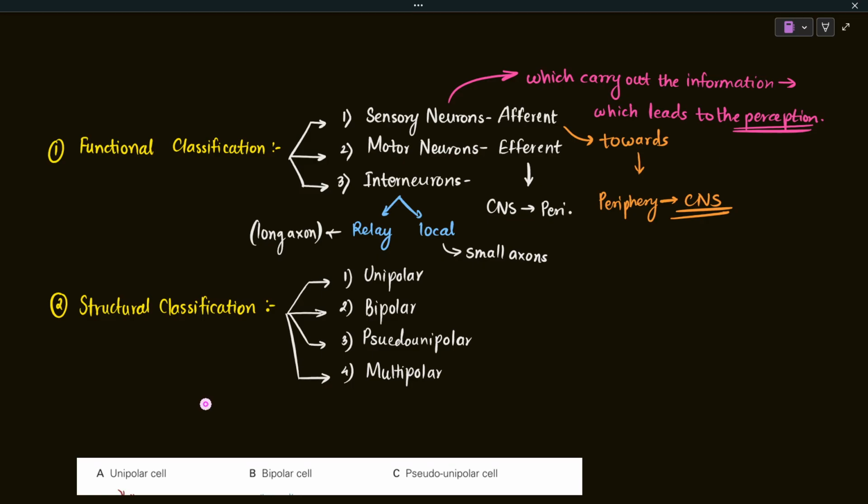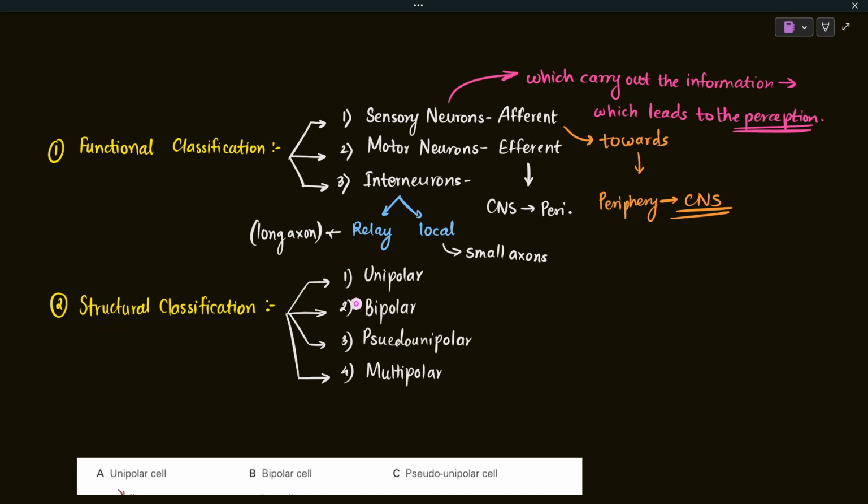So each neuron has its own identity, and he observed that the cell body has different types of processes. So the structure of each neuron is different. Based on how many processes arise from the cell body, he classified the neurons based on their structure, and that classification is known as structural classification.